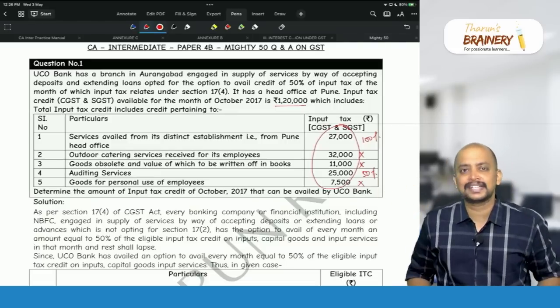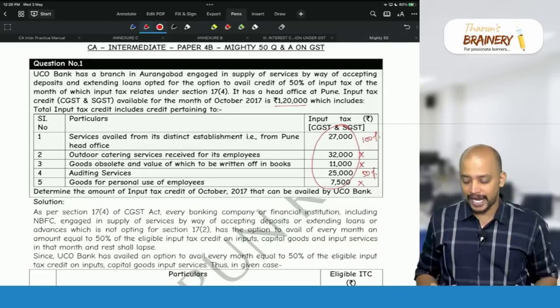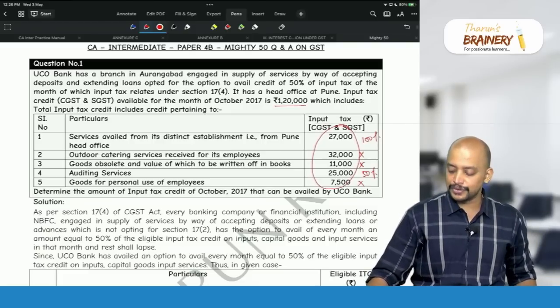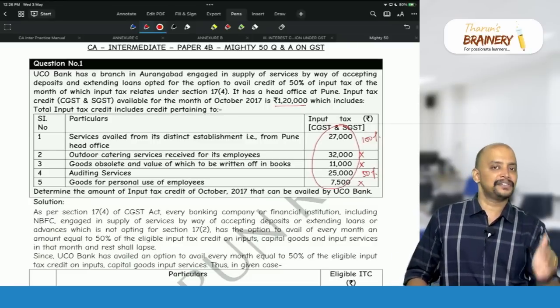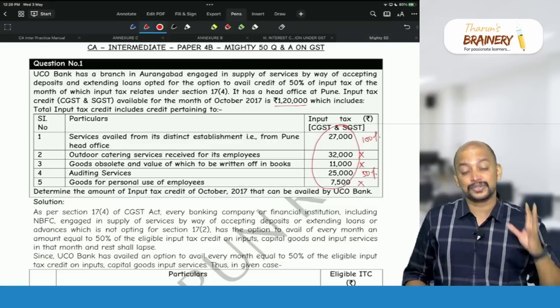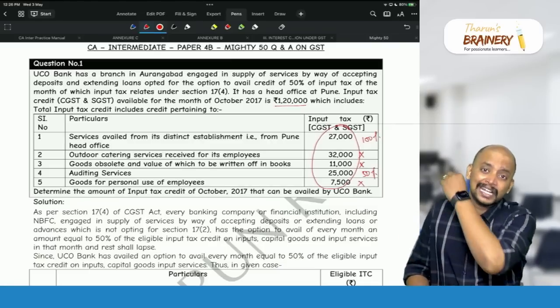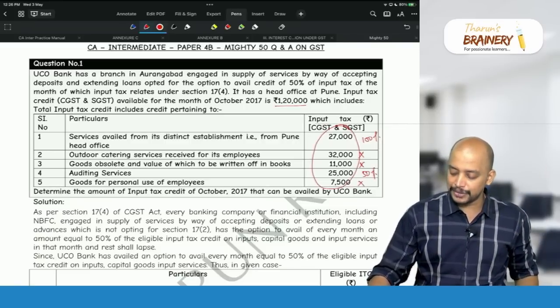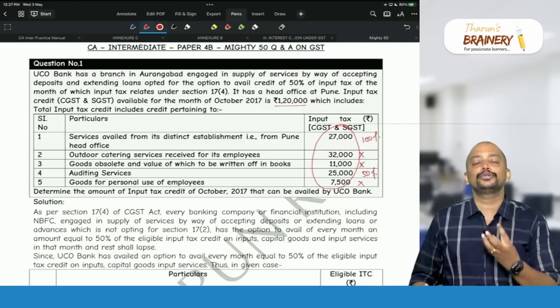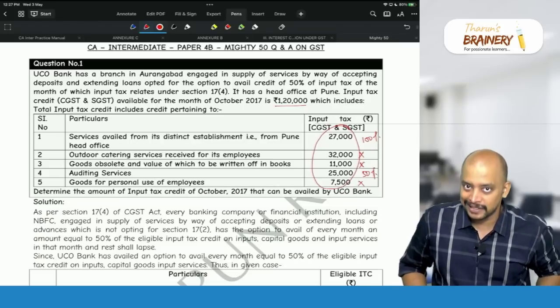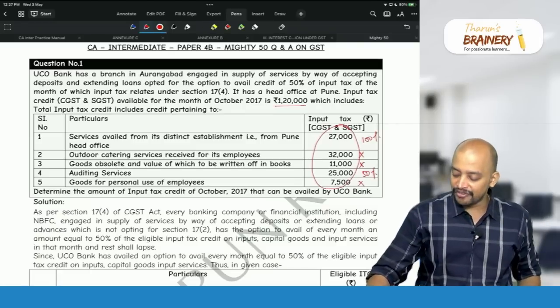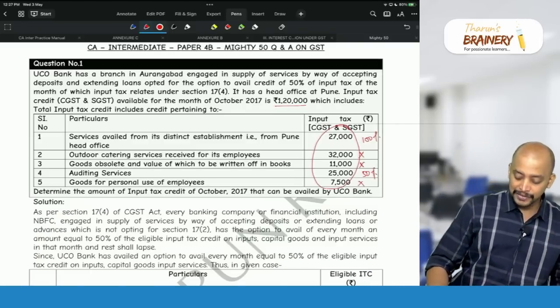So now how to proceed with the answer? Simple. First 1,20,000 you have. In that 1,20,000, you take out 27,000. Why do we need to take out 27,000? Because on the 27,000 full credit is available. Just take it aside. So now what is remaining? 93,000. In this 93,000, what is the credit on which you cannot take at all? Blocked credit or ineligible credit. What is that? So 32,000. So take out minus 32,000 and 11,000 and 7,500. So what is the balance left? 42,500. In that 42,500 eligible ITC, how much will we be able to take? 50%. So 42,500 into 50%, 21,250.